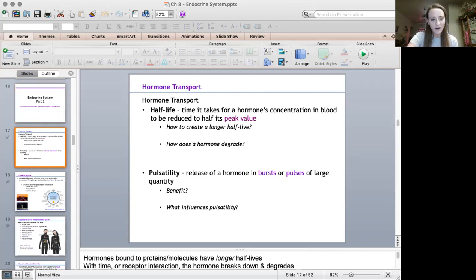You can see here at the bottom in my notes, hormones bind onto another protein or a molecule, and that's how they extend their half-life. And then how does a hormone degrade or break down? You can see also in my notes, with time or receptor interaction, that's how the hormone will break down and degrade. So you may have to know those details. So you'll have a question over those.